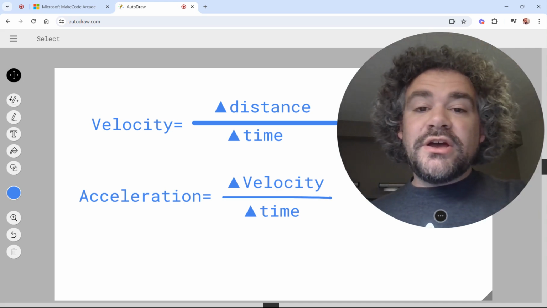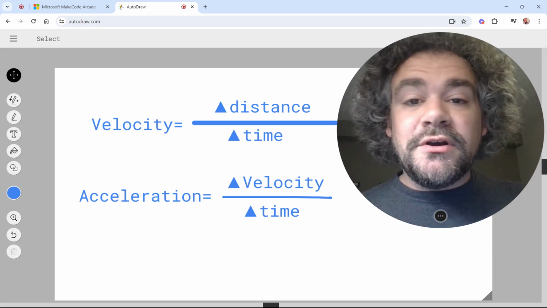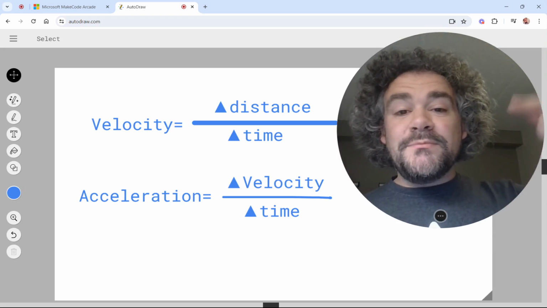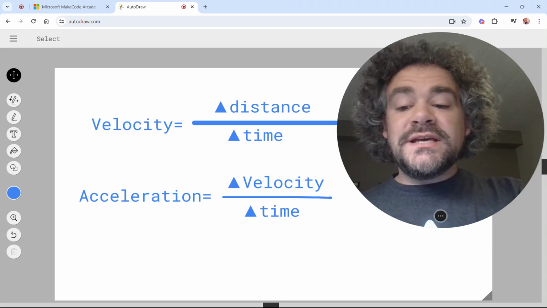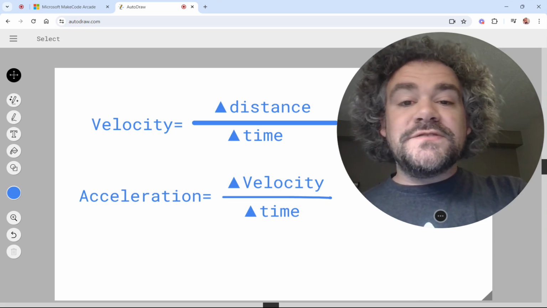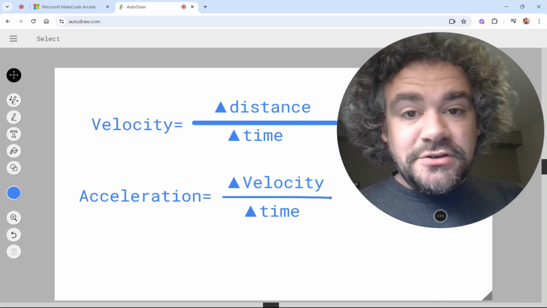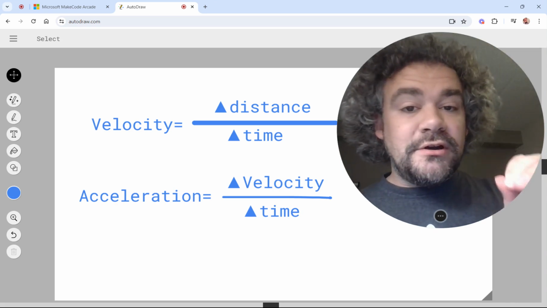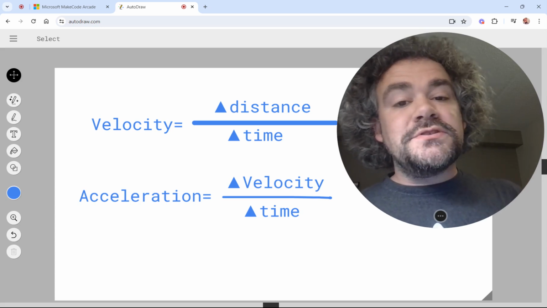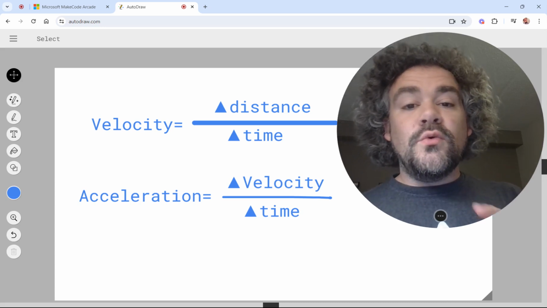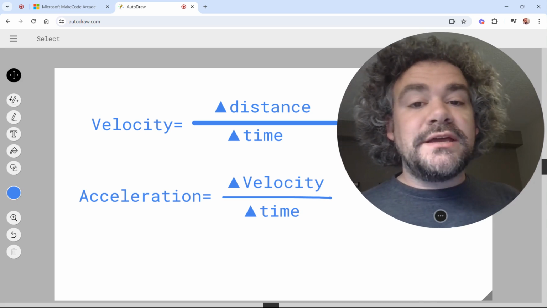Acceleration is a change of velocity over time. The way gravity works, the more time you spend falling, the faster you fall, because acceleration is a change of speed, a change of velocity. The longer you're falling, the faster you're falling. In fact, if you're curious, the number is 9.8 meters per second squared. Or, if you prefer feet, it is 32 feet per second squared.